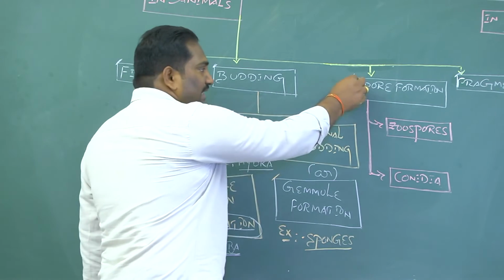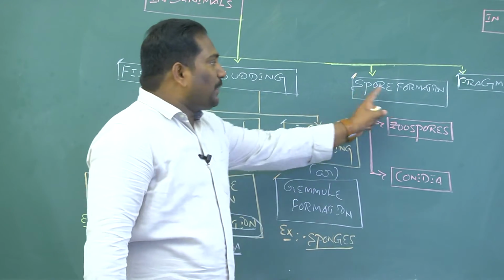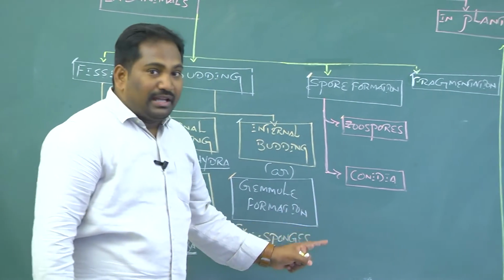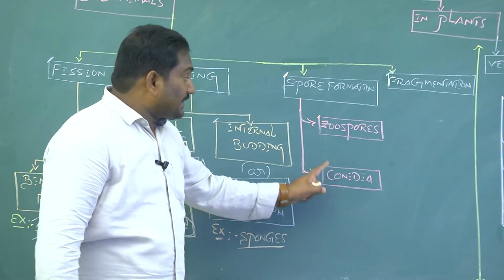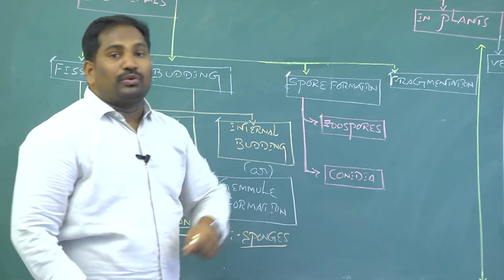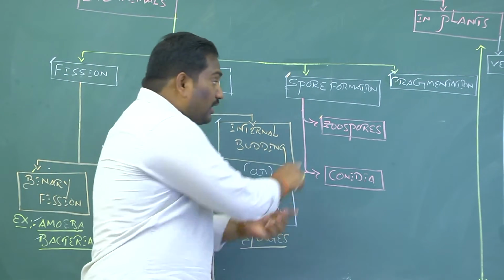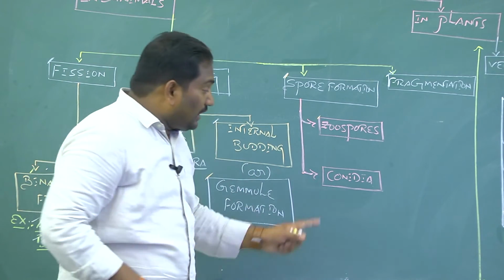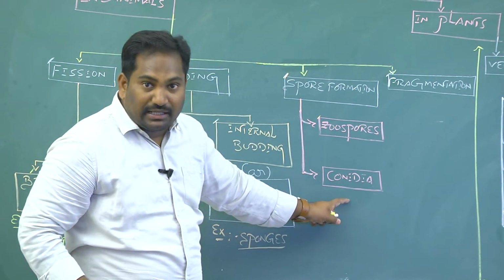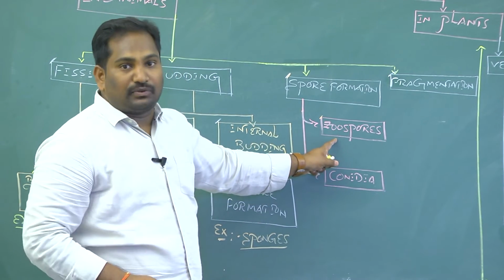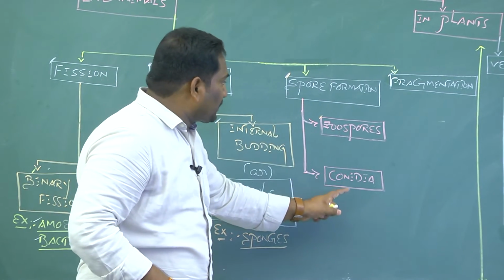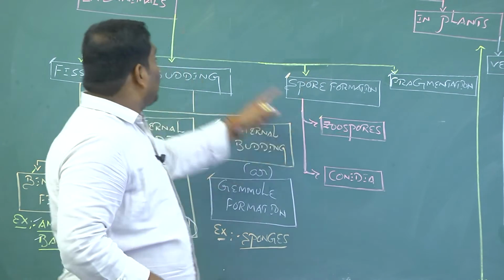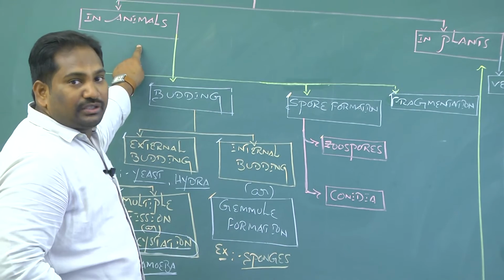The third method of asexual reproduction in animals is spore formation. There are two different types of spores formed in lower groups of animals, zoospores and conidia. Zoospores are motile spores, conidia are non-motile spores. There is no movement for conidia, there is movement for zoospores. These two types, zoospores and conidia, make up spore formation, the third method of asexual reproduction.